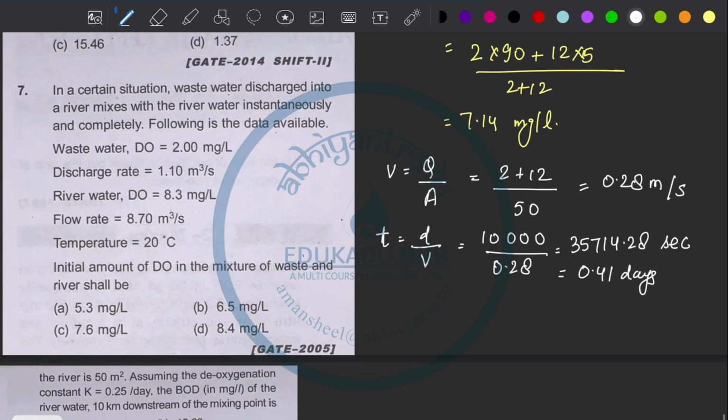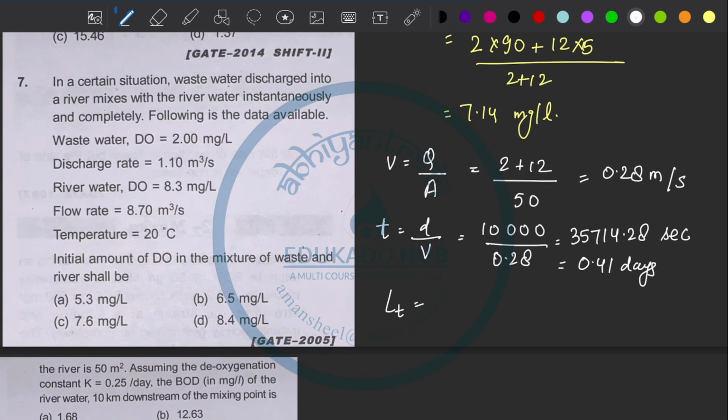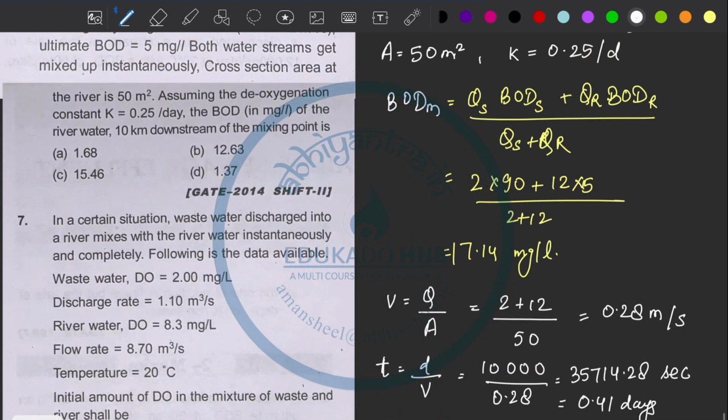Now the BOD remaining is Lt, that is L naught e to the power minus Kt. L naught is BOD of the mix. So the BOD mix value comes out to be 17.14 into e to the power minus 0.25 into 0.41. So the value is 15.46 milligram per liter. So the correct option is option.